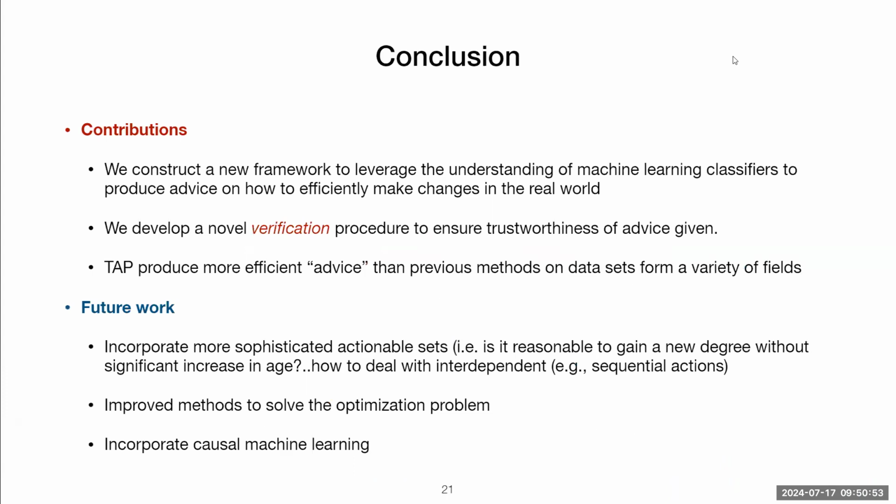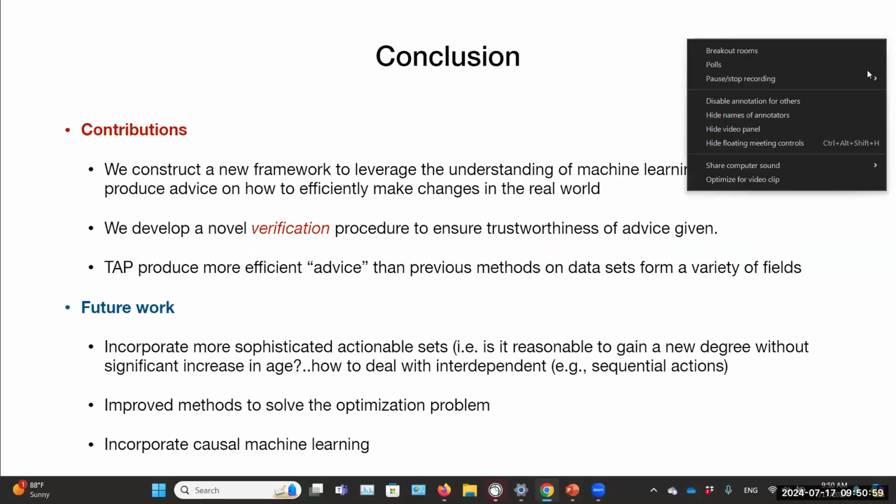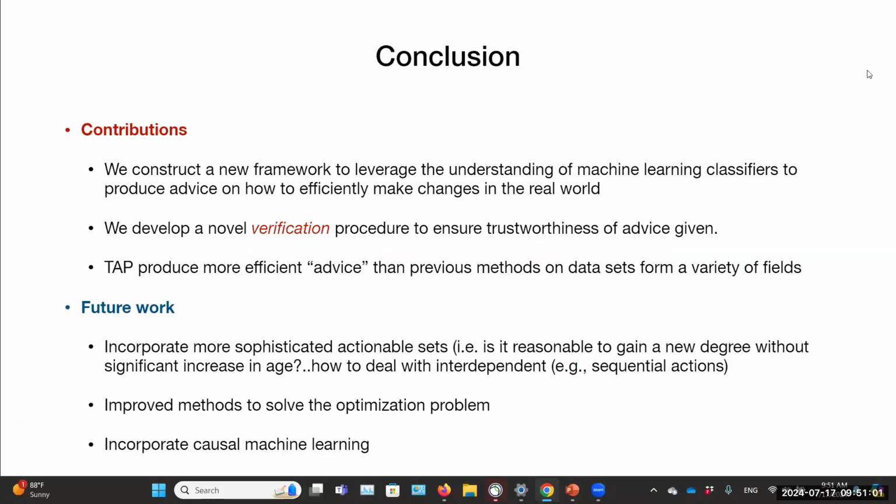Well, here we've made the contribution of this framework for using classifiers to help change undesirable classification and really make them useful for everyone, not just the institutions. We also developed this novel verification procedure, and we show that our method does indeed come up with more efficient advice.